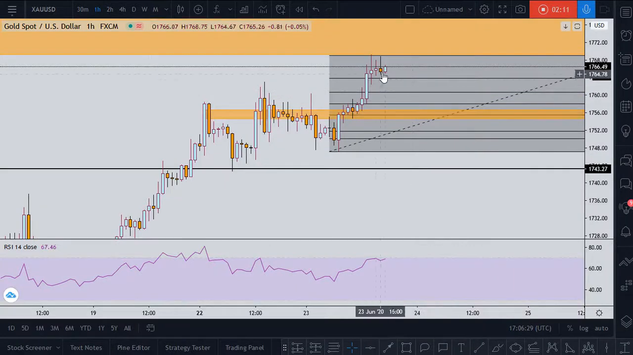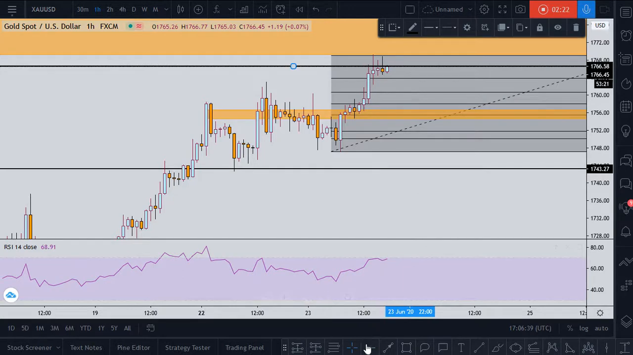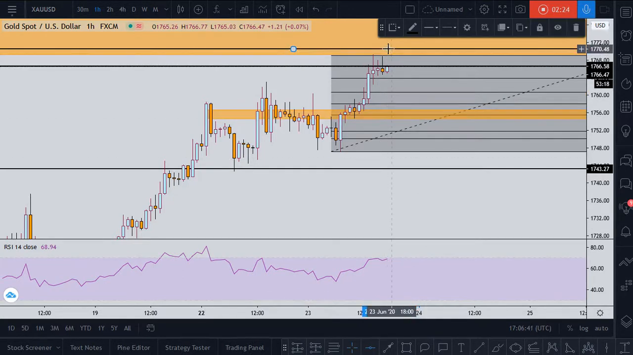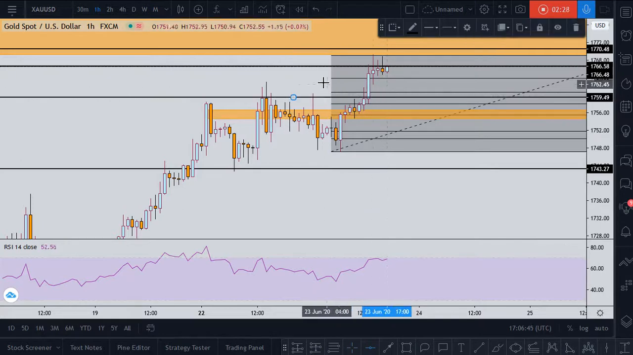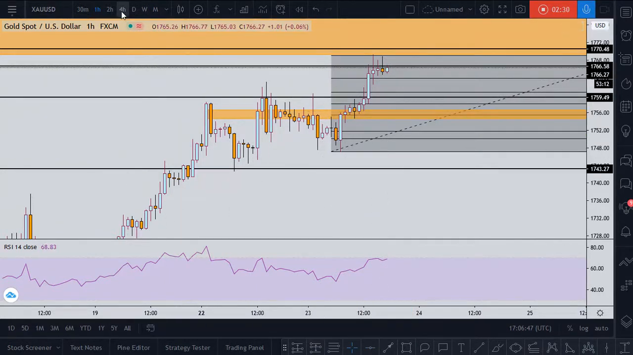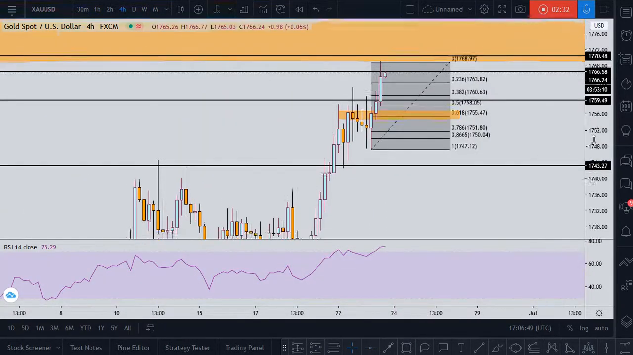Here we see gold shows us a signal as well. This candle is a confirmation candle for us. Now we look for the sell right here and our stop loss right above this zone, and our target should be this one.